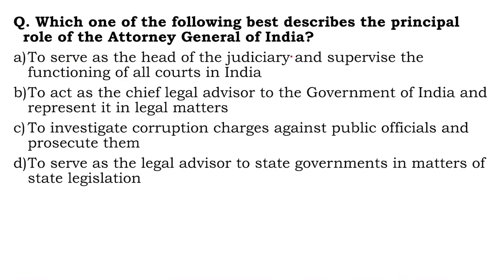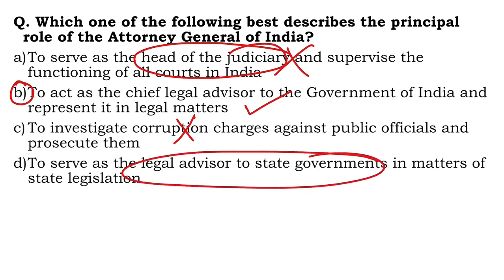Which one of the following best describes the principal role of the Attorney General of India? To serve as the head of the judiciary. Of course, this is wrong. To act as a chief legal advisor to the government of India and represent it in legal matters. This is absolutely correct. That's the function, the task of the Attorney General. To investigate corruption charges. Why would he investigate any kind of corruption charges? And to serve as a legal advisor to the state government is also wrong. So right answer is B.